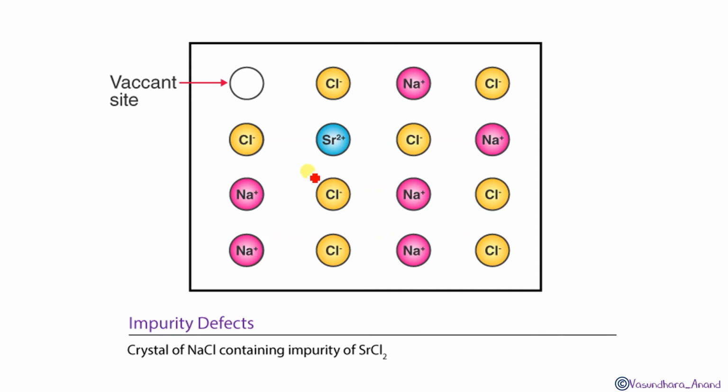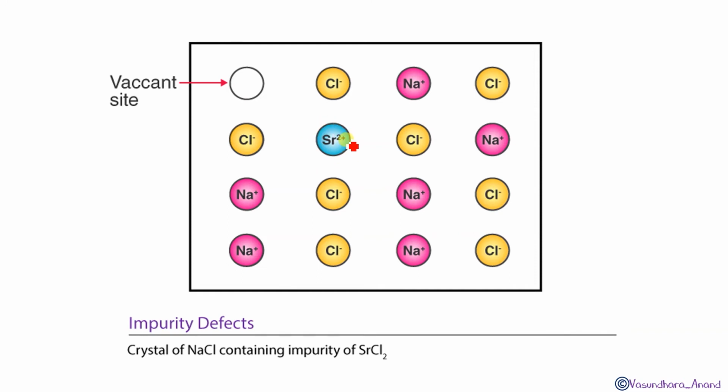It was supposed to be Na plus like this, all the pink were Na plus. Now what happened? Here it was Na plus, okay. So this was replaced by the strontium, and to maintain the electrical neutrality, one cation will also go out. So that's why two Na plus will go, then only one Sr plus 2 can be accommodated with the charge, isn't it?